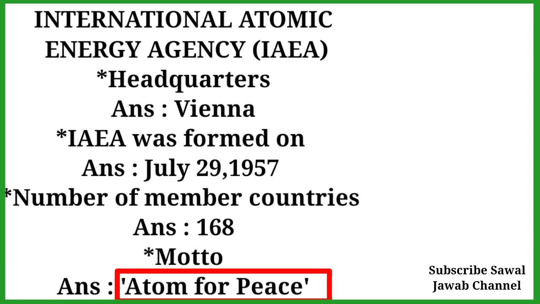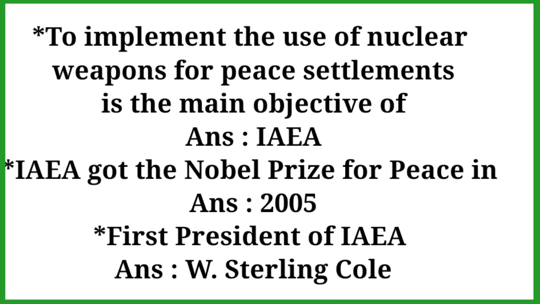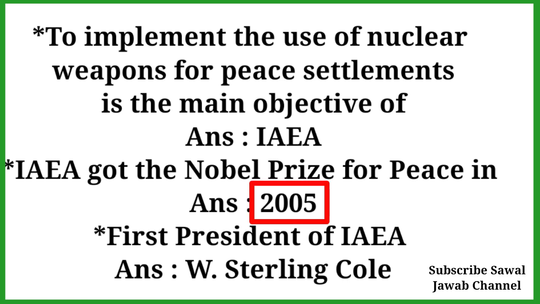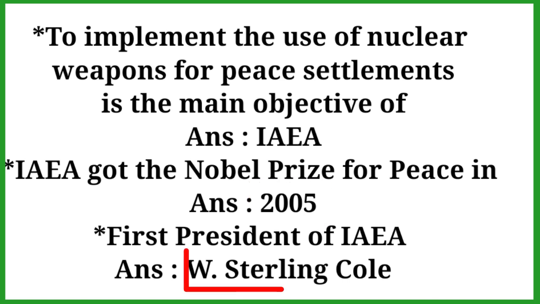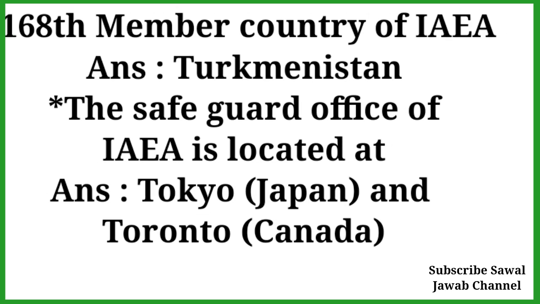Next important point about nuclear. To promote the use of nuclear energy for peace is the main objective of IAEA. IAEA got the Nobel Peace Prize in 2005. First president of IAEA, W. Sterling Cole. Now we discuss the members of IAEA.